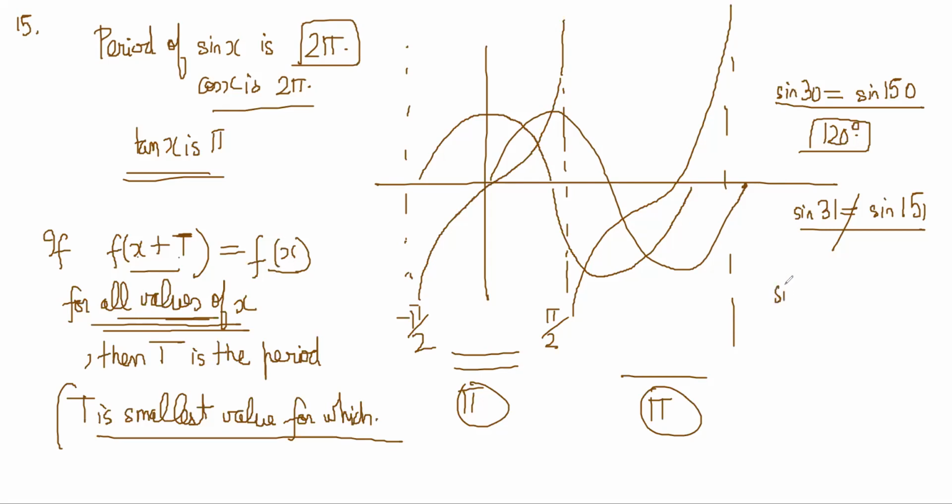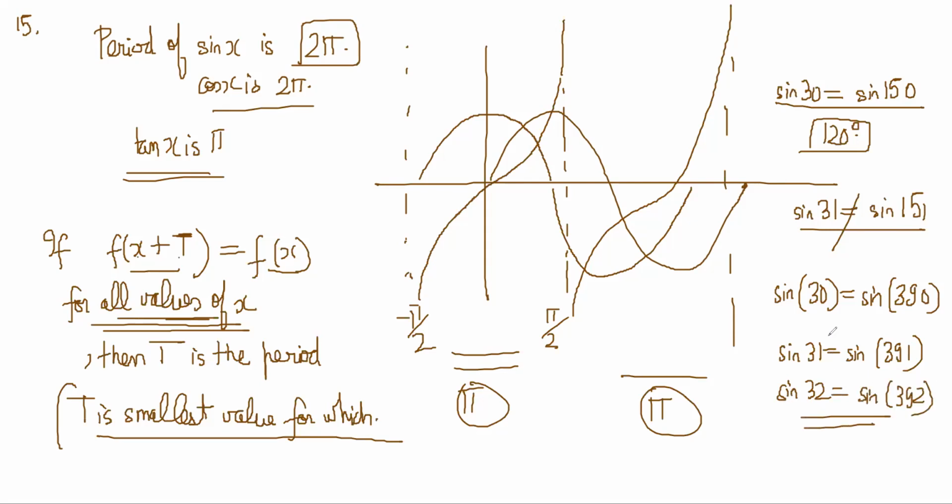On the other hand, I can always say that sine 30 is equal to sine 390, and sine 31 is equal to sine 391, and sine 32 is equal to sine 392. That will always be true, because I'm just adding 2 pi. If I add 120 degrees, it's not always true. Are all of you understanding?